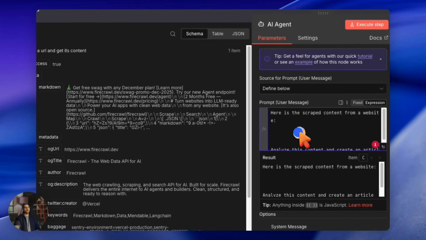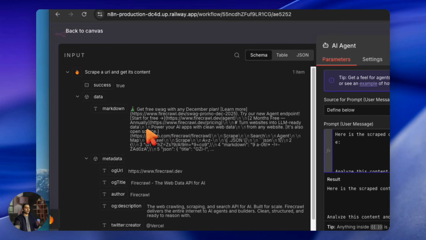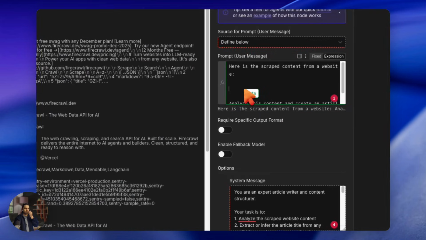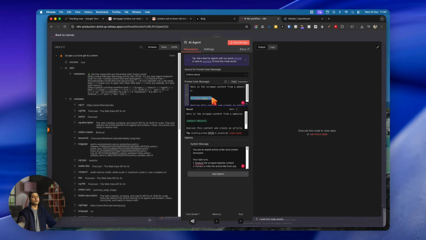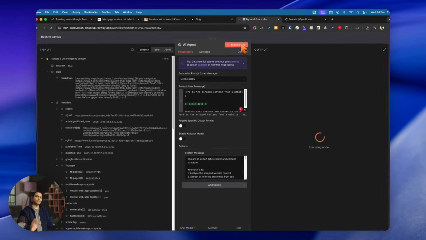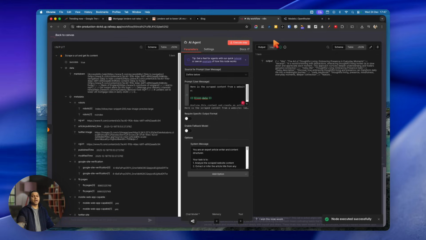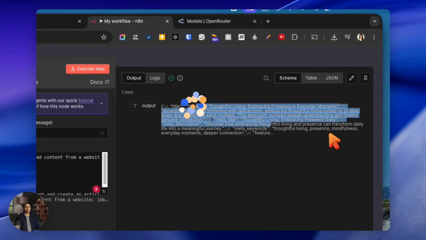Now, what you have to understand is I'm telling this AI agent that here is my scraped content, right? So when you want to do that, you just click here and literally drag and drop this here. That will provide the whole data we have scraped from the previous request and send it here. Then I will click on execute this step. What it's going to do is rerun the model. Obviously it is costing me because I'm using a paid model, but for you it might be free because you have chosen the free model here. And then it will create an article for me based on the article we scraped from the website, and then it will provide me the output in this format.